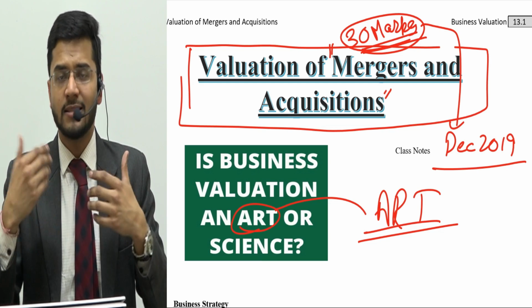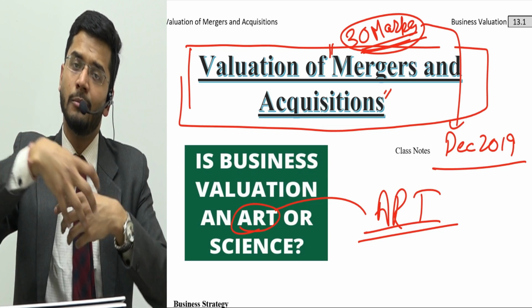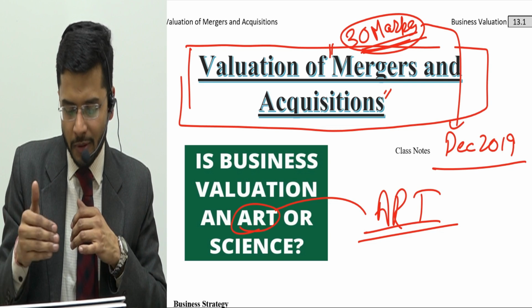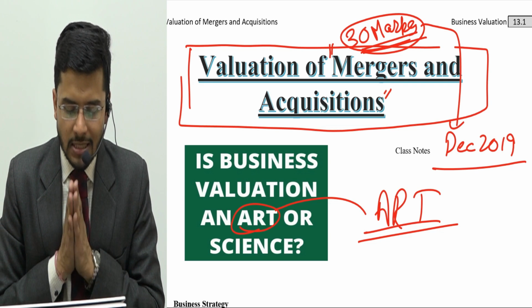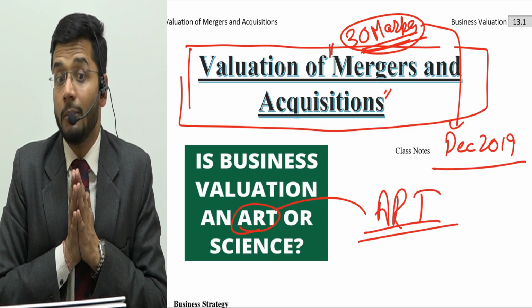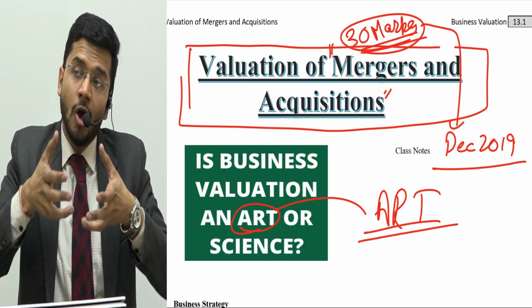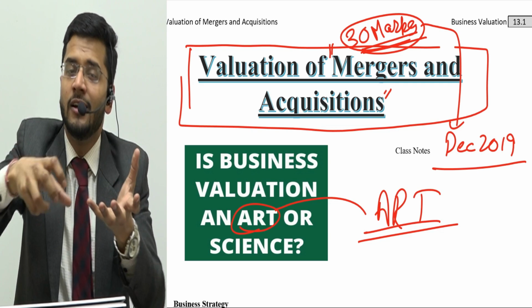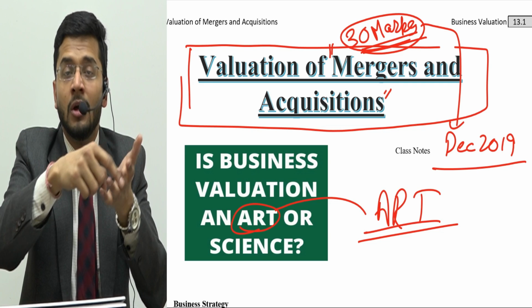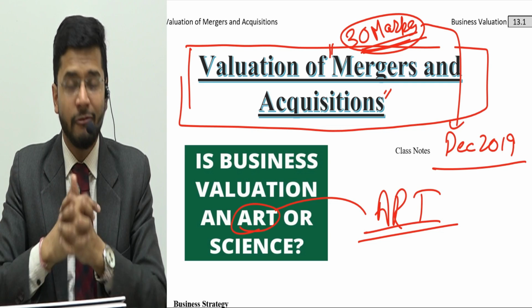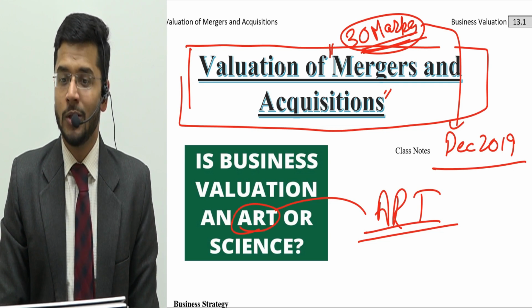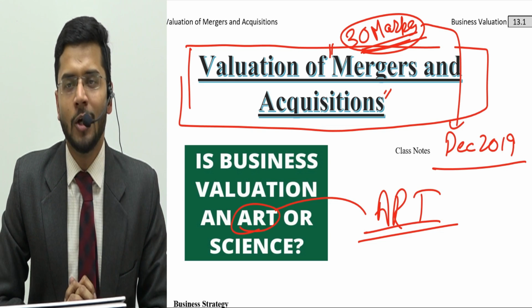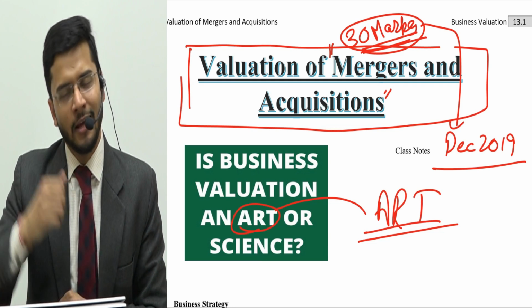Acquisition is also an extended arm of merger, whereby an existing firm acquires another firm, and that is also a form of merger. So we do not distinguish between these two terms. However, we are going to study valuation. How would you value a particular entity which you are going to undertake, or which one entity is going to absorb in itself? We are going to have a detailed discussion on how to value this company. But before starting the actual final syllabus of mergers and acquisition, let me take you through certain basic concepts which we have studied in Inter.